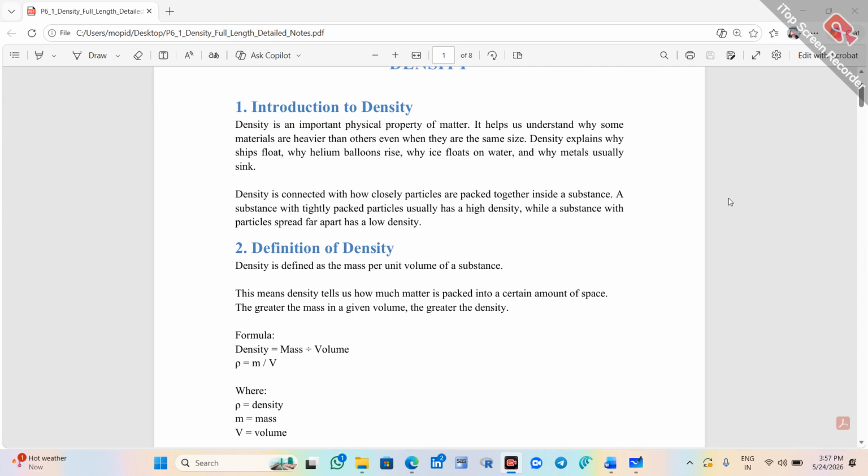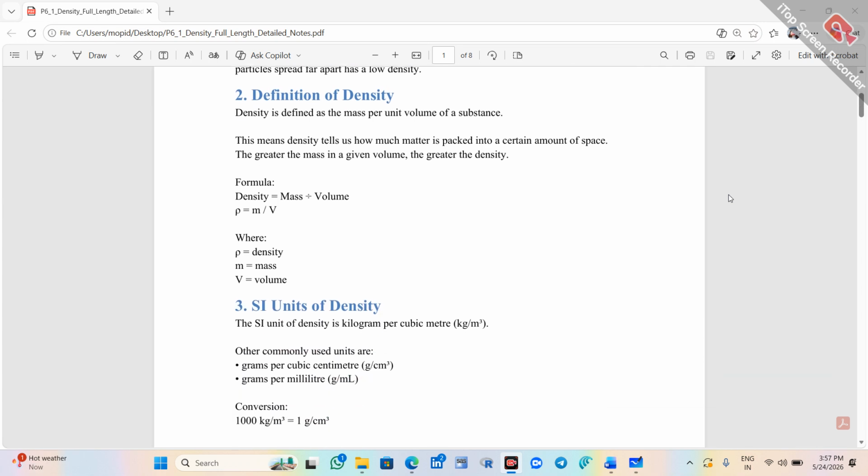Next, the definition of density. Density is defined as mass per unit volume. This is nothing but mass over volume. This means density tells us how much matter is packed into a certain amount of space. That is, in a particular volume, how much mass is packed. That is density. The greater the mass in a given volume, the higher the density will be.